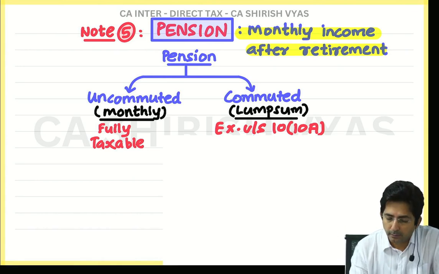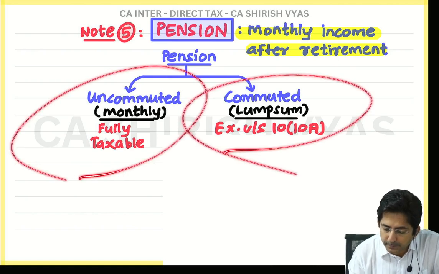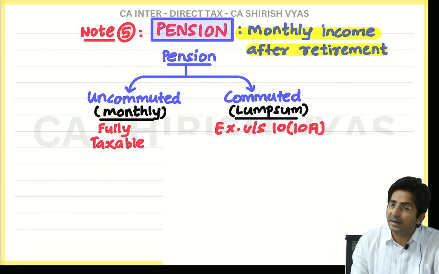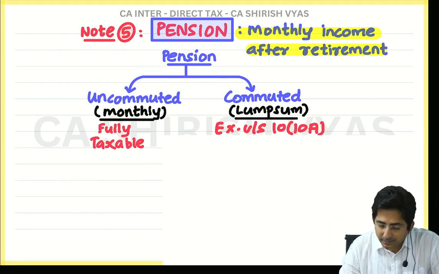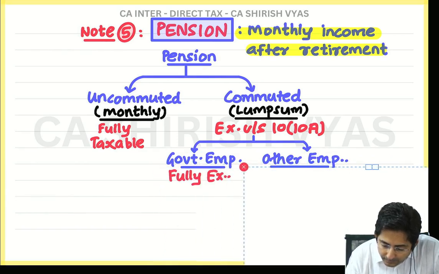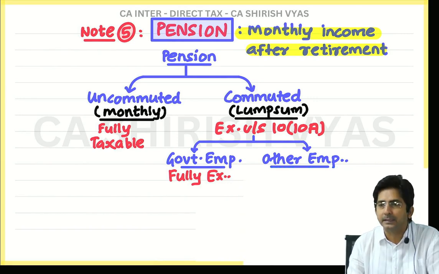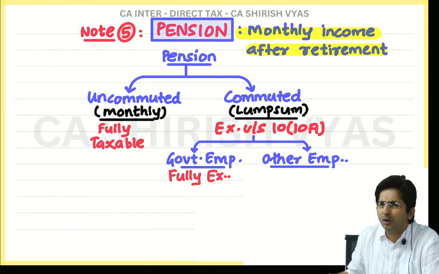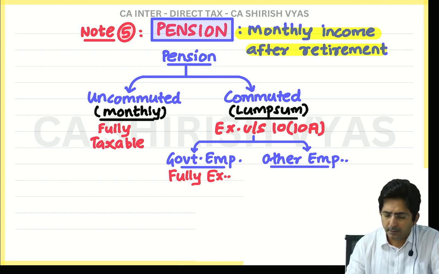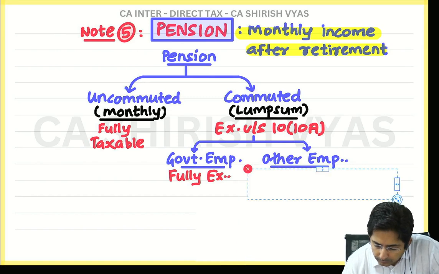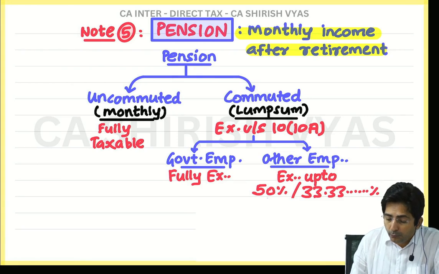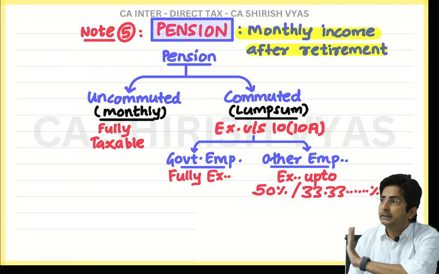So this is over. Uncommuted pension taxable, commuted pension exempt. But now the question is how much exempt? So now you are smart enough to tell me. Government employee fully exempt, other employees partly exempt. So now you should be used to all this. Now see, partly means what? Look here. Like this. Exempt up to 50% or 33.33%.